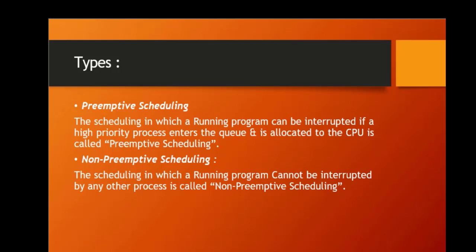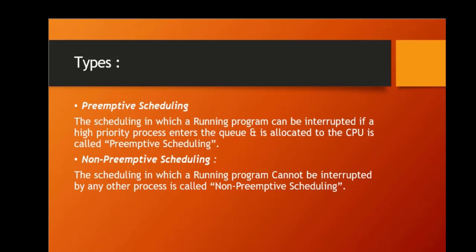Implementing scheduling algorithms. Now let's talk about how scheduling algorithms are implemented. The process scheduling algorithm is typically implemented in the operating system's kernel. The kernel maintains a list of all processes in the system and their current state, such as ready, waiting, or blocked. When a process requests CPU time, it is added to a ready queue. The scheduler selects the next process from the ready queue and allocates CPU time to it. The process is then executed until it completes or voluntarily yields the CPU.